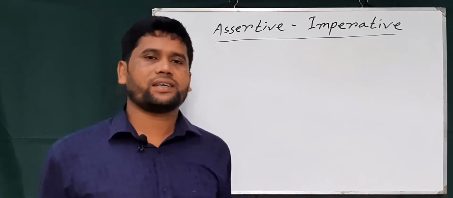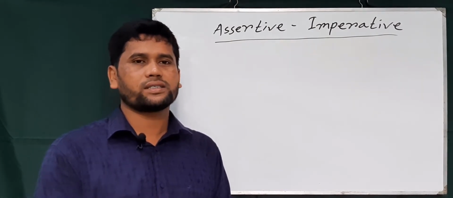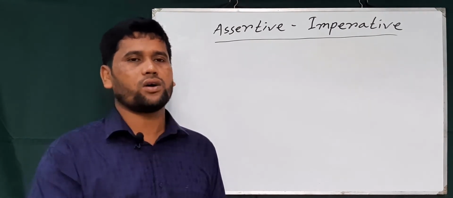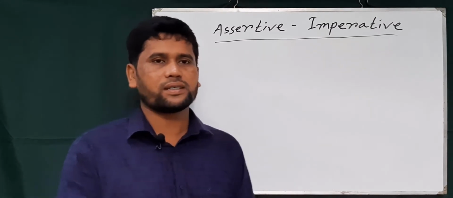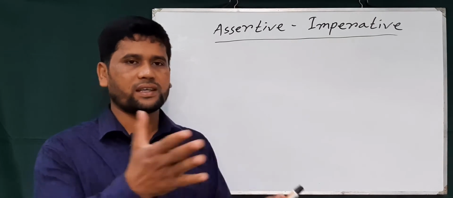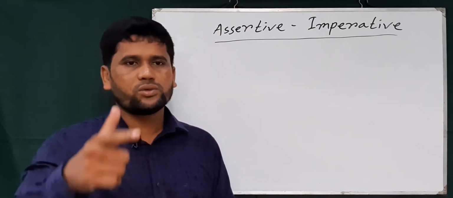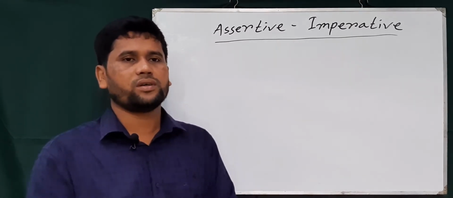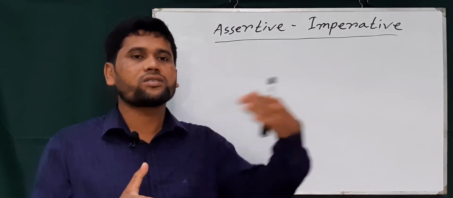In my previous class, I already discussed how we can change assertive to interrogative, and that time I focused on how an assertive sentence may start with subject plus linking verb, or subject plus transitive verb, or subject plus intransitive verb. But today, when we change assertive to imperative, we should focus on how the sentence starts according to the subject.